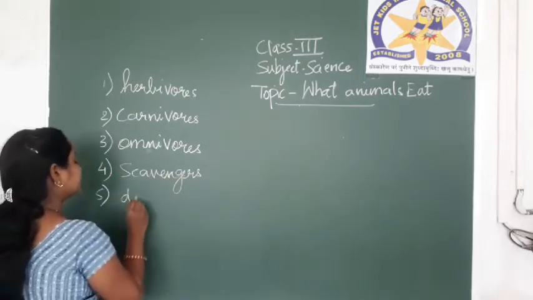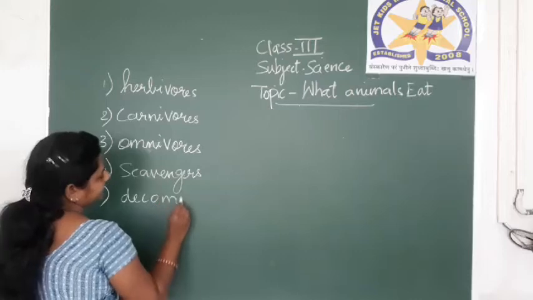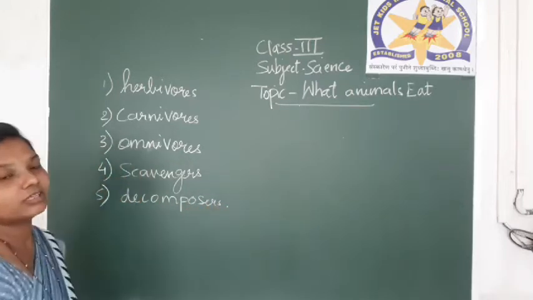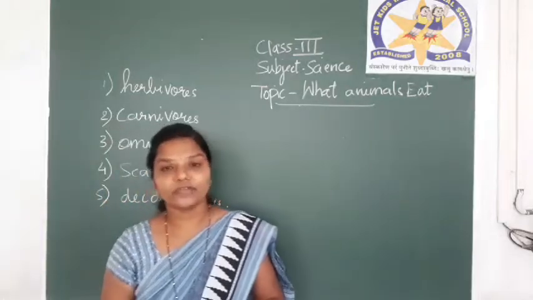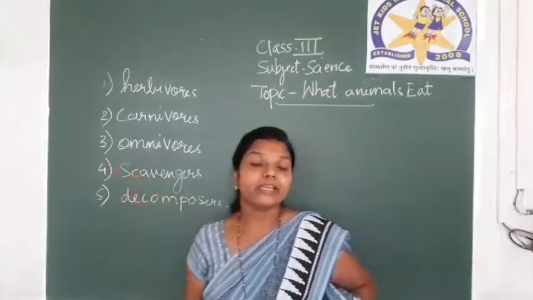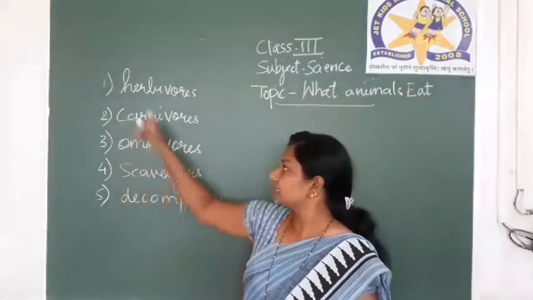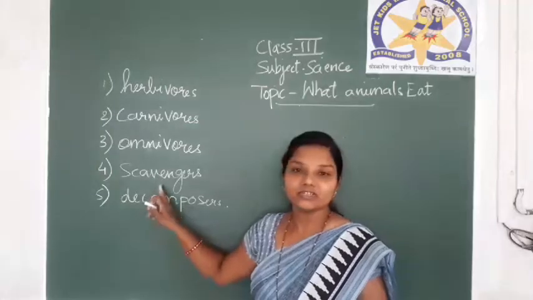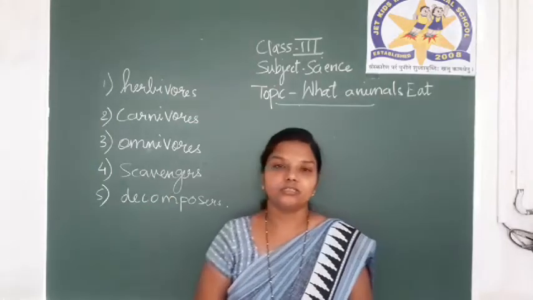And fifth one, decomposers. Based on the different eating habits of animals, they have been divided into 5 main groups: herbivores, carnivores, omnivores, scavengers and decomposers.